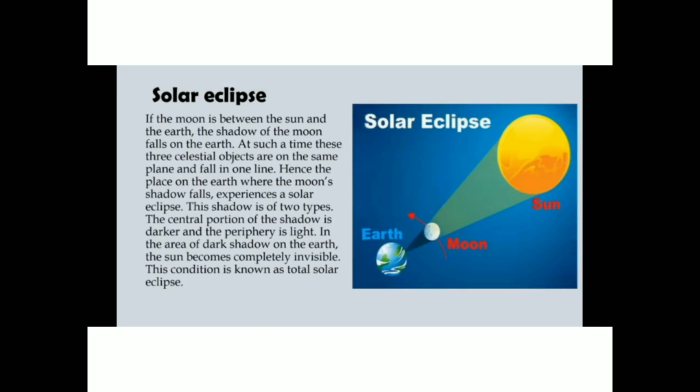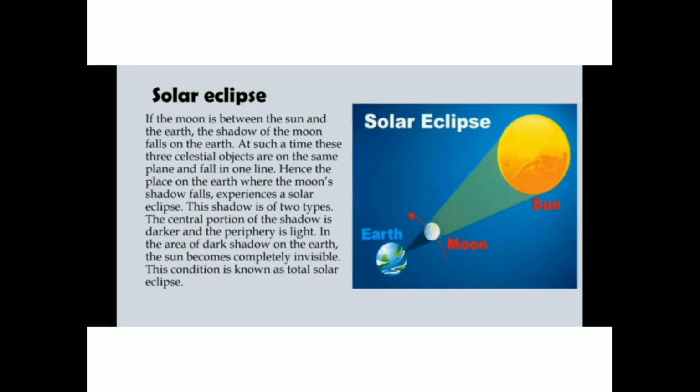You can see very clearly in that picture that the moon is between earth and sun, and because of the moon, the shadow falls on the earth, and that is called the solar eclipse. The shadow is of two types. The central portion of the shadow is darker and the periphery is lighter. In the area of dark shadow on the earth, the sun becomes completely invisible. This condition is known as the total solar eclipse.